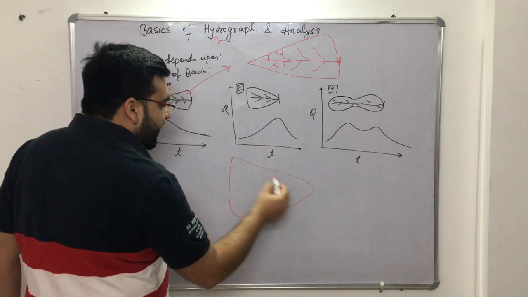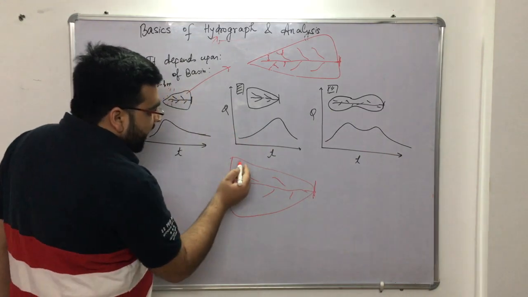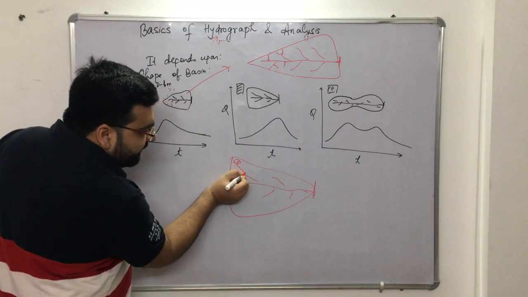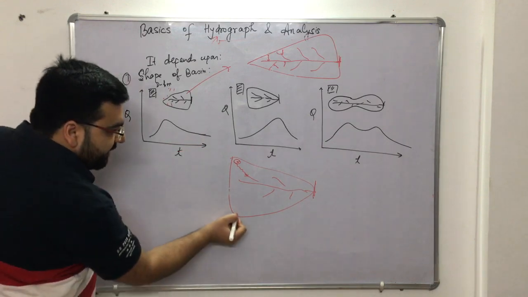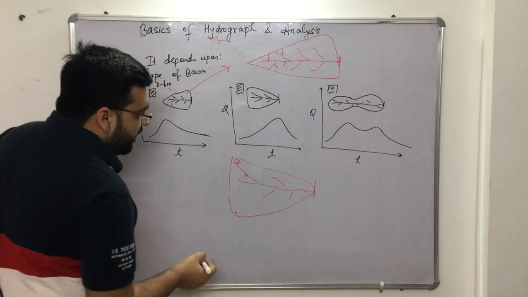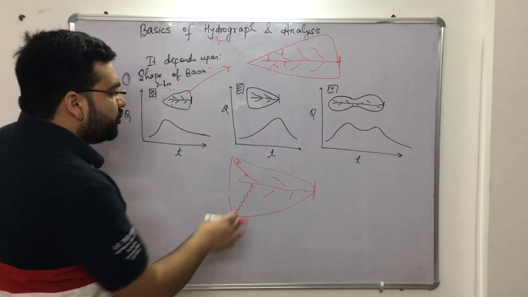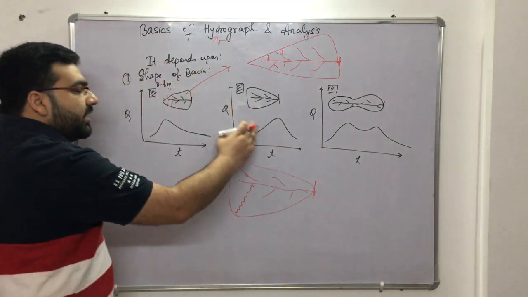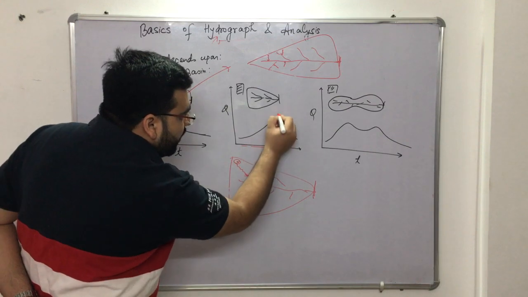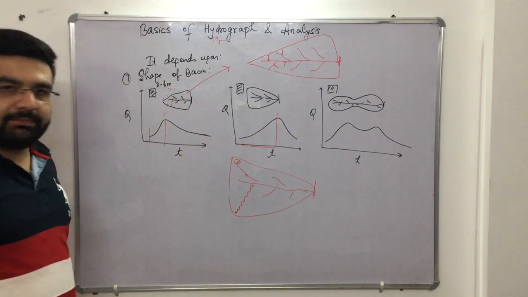But as far as the second is concerned, let us say you have a very broad area here. This is the main stream, these are the tributaries, and the gauge station is here. If some rain falls on this point, it will take a lot of time to reach this stream. Similarly, if precipitation has come to this particular area, it will take a lot of time to reach the stream. So it is skewed on the right hand side, because it will take a lot of time to attain a peak discharge, whereas in the first case it will take a very small time to attain a peak discharge. Simple.